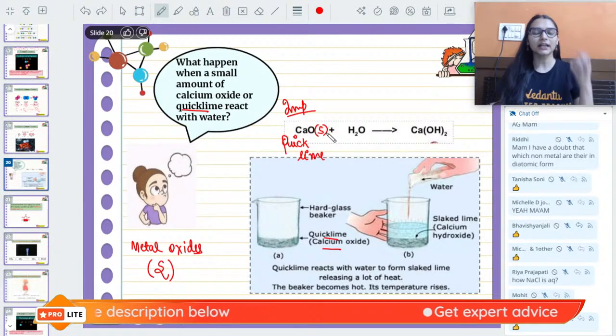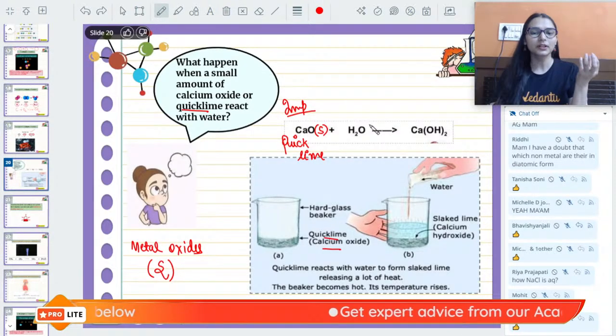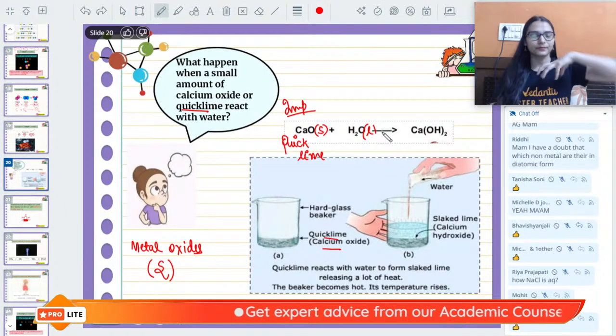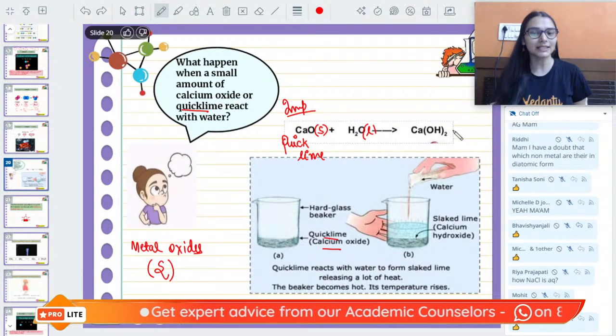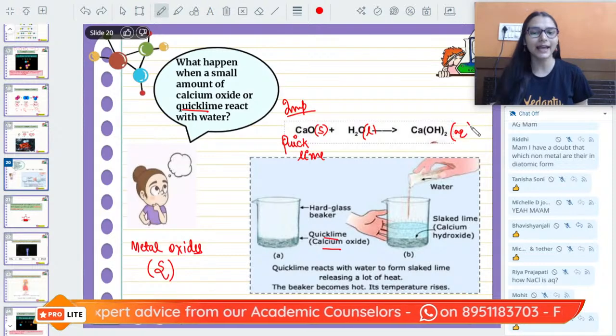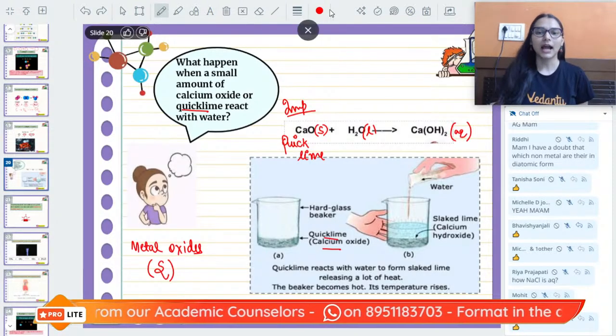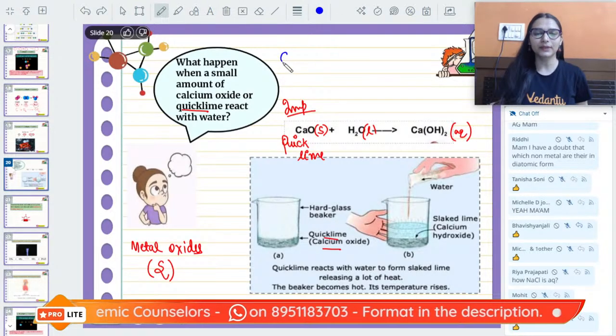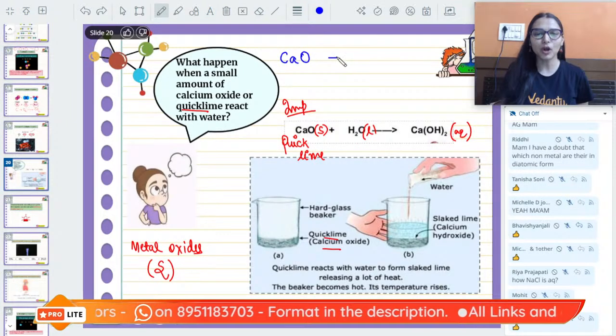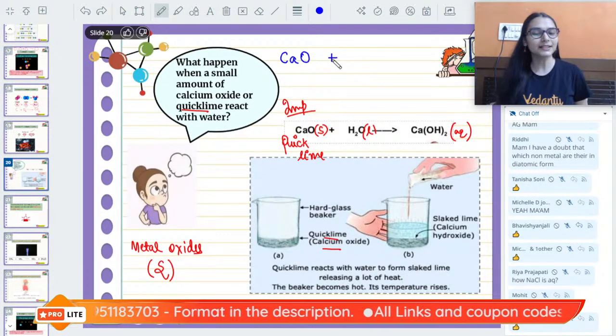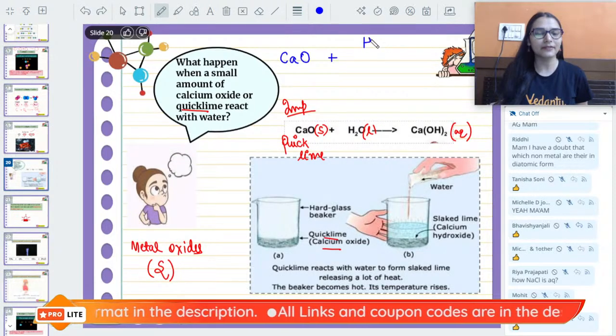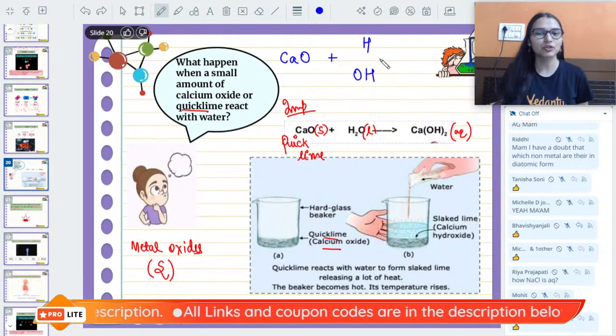So when you take calcium oxide solid powder and add it into water, what will happen? You would be getting calcium hydroxide aqueous solution. I can show you how this is taking place. This is your calcium oxide. You are mixing it in water. In water we have HOH. I am showing it like that.